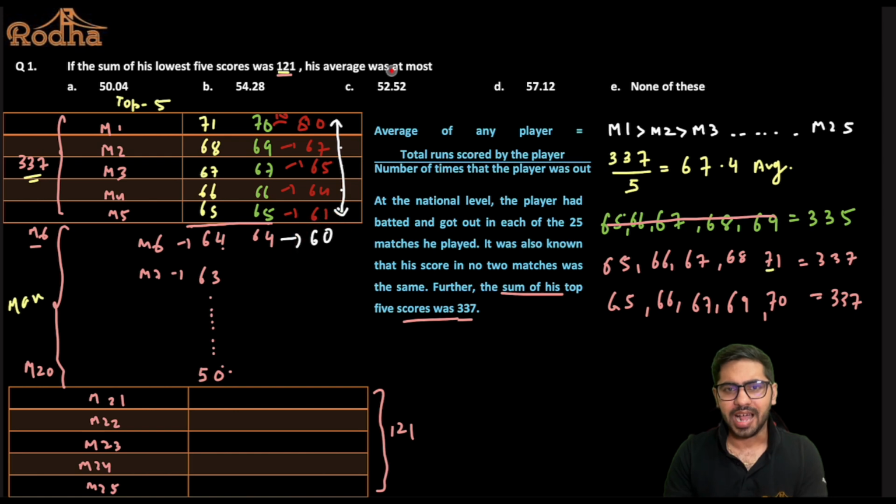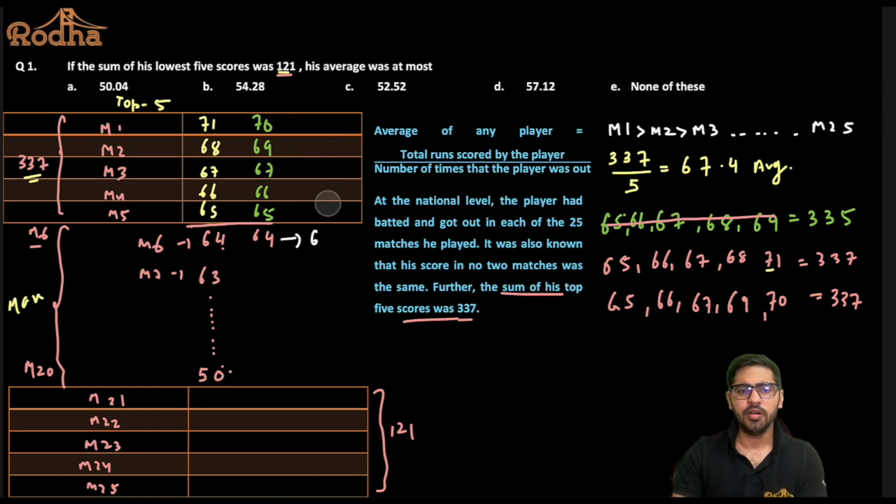And because you want the utmost value of the average, you would want all the scores to be as high as possible. So that is why I can rule out this particular case, as such a case is never possible. We have seen that there are two possible cases. This was just for your explanation here. Now, if I want the maximum average, we know that the top 5 scores are 337, so I'll say 337 here.